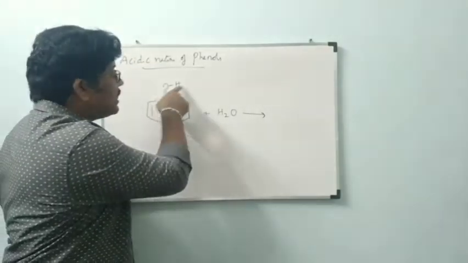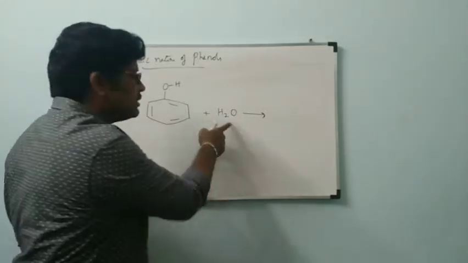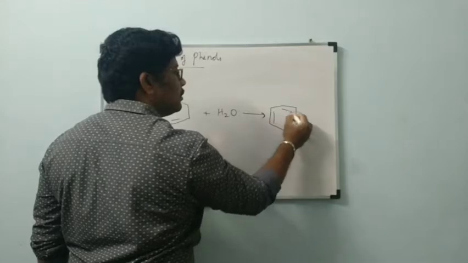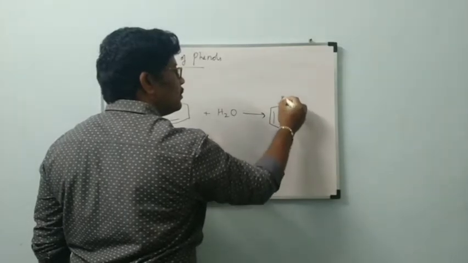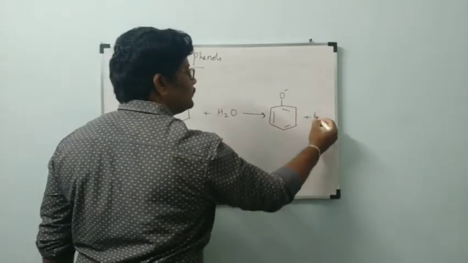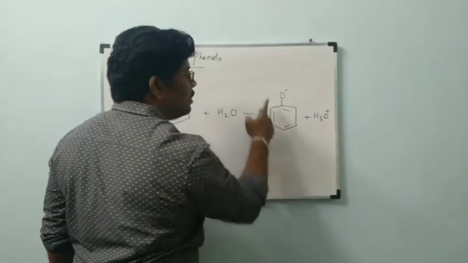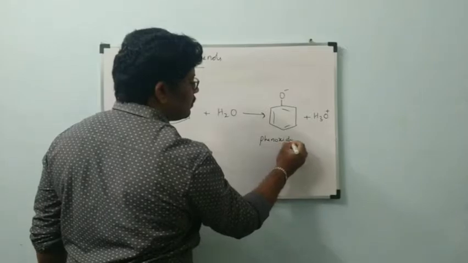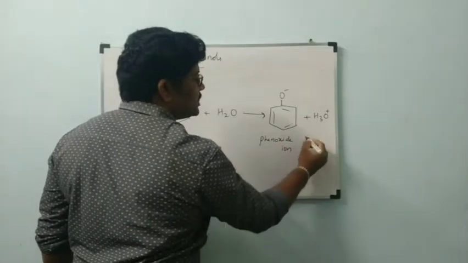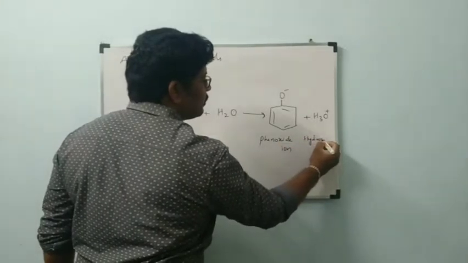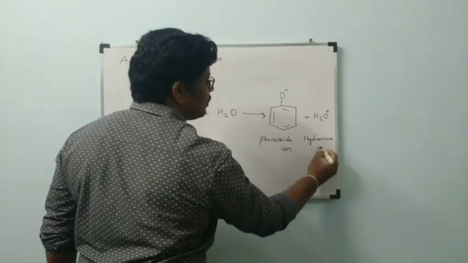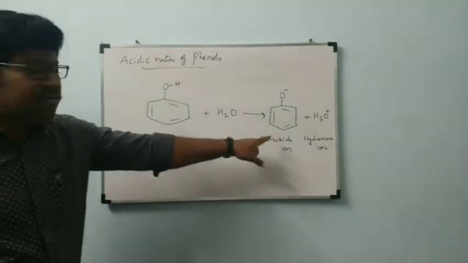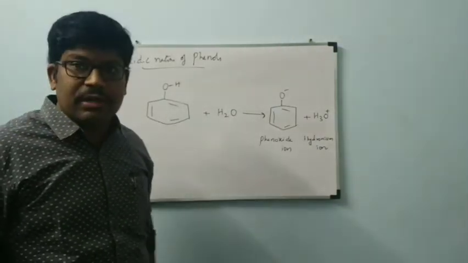At that time, phenol is going to donate the H plus ions to form phenoxyanion and hydronium ion. Phenol reacts with water to form phenoxyanion and hydronium ion.